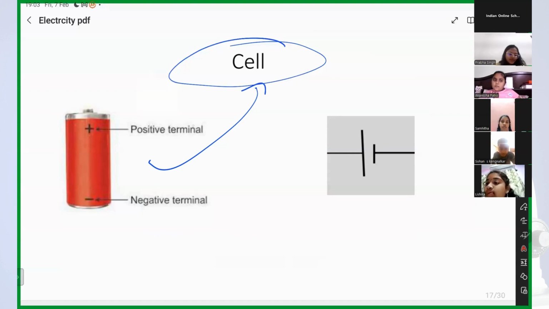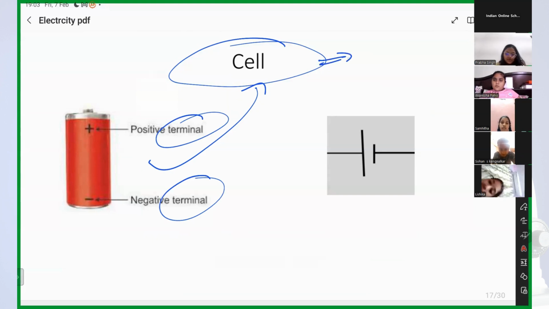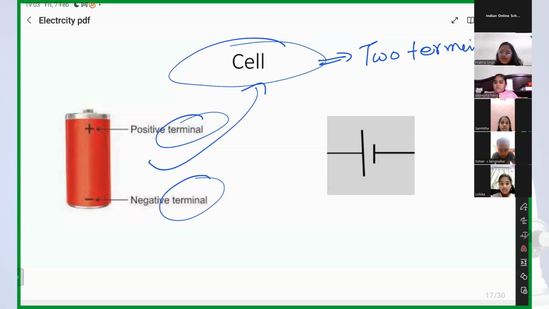In a cell, how many terminals do you have? Two. Yes, we have two terminals. One terminal is positive and the other terminal is negative. Akansha, Samita, I don't want you guys to be quiet, just speak with me. Okay, fine. So, in a cell, we have two terminals, positive and negative.